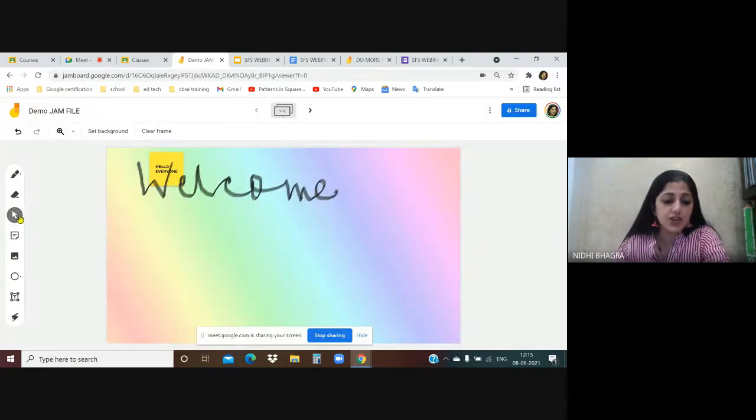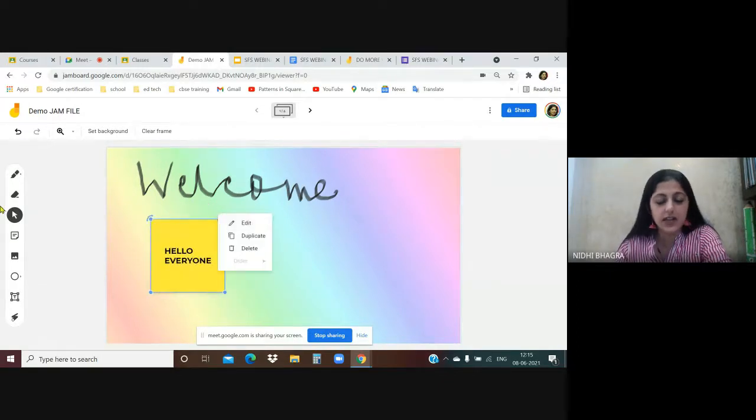With the select tool on the left, you can drag and drop elements on the frame. So I can even resize the sticky note to make it look visible. And I can even tilt it like this. There are 3 dots on the sticky note. You can edit the sticky note. You can make an exact copy by clicking on duplicate. You can even delete it.